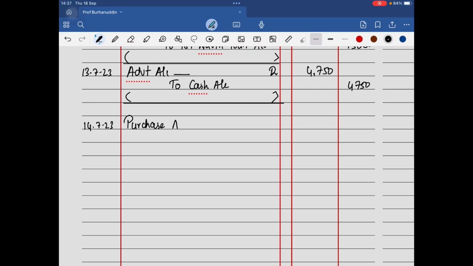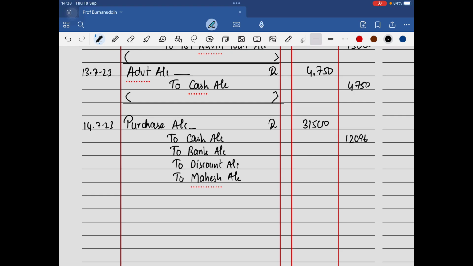So purchase account will be debited 31,500. Madam, to cash account, to bank account, 12,096. I was having a discount of 504 or 126.